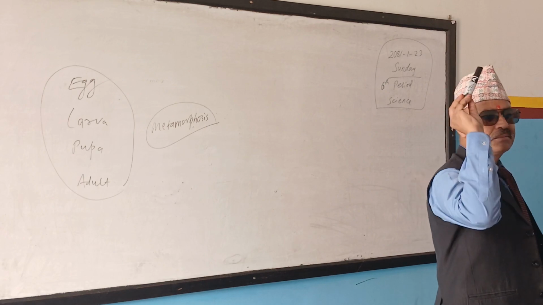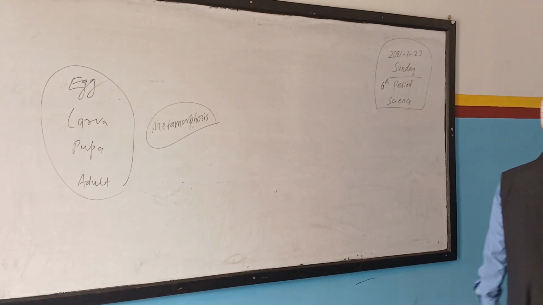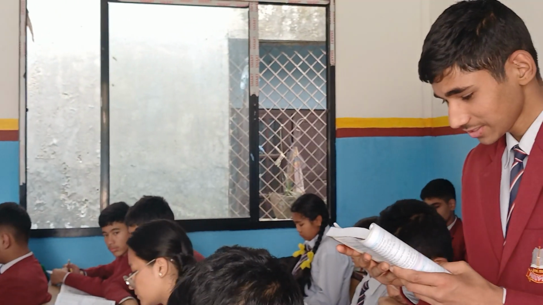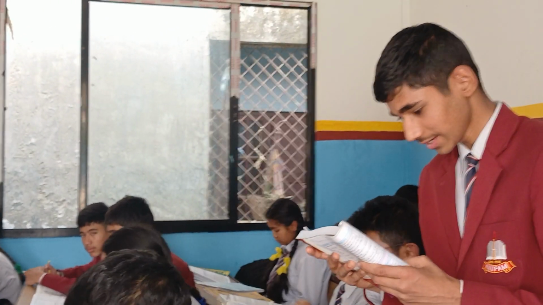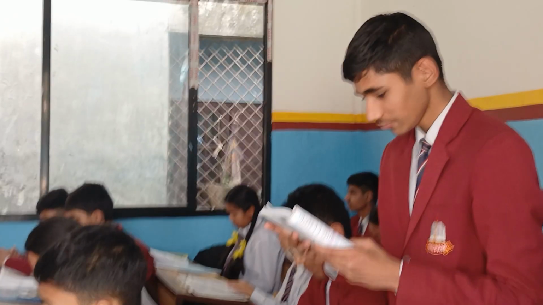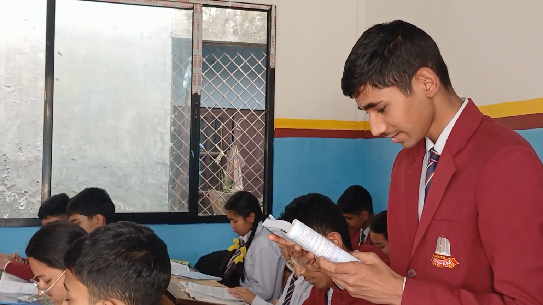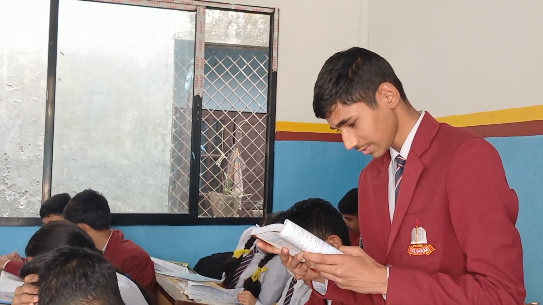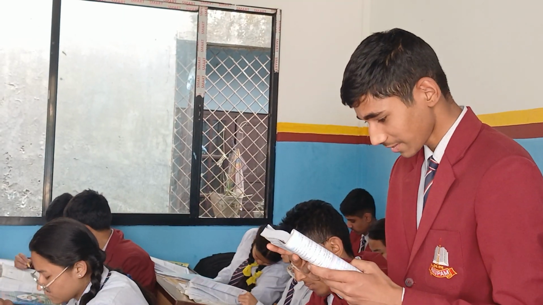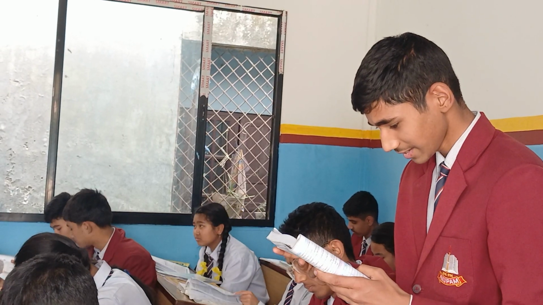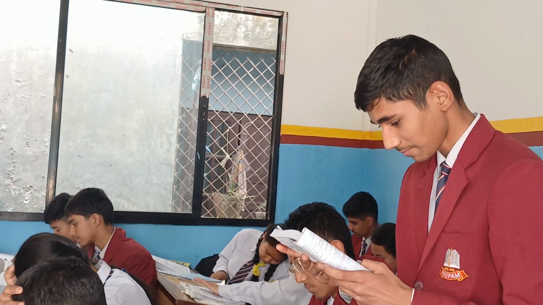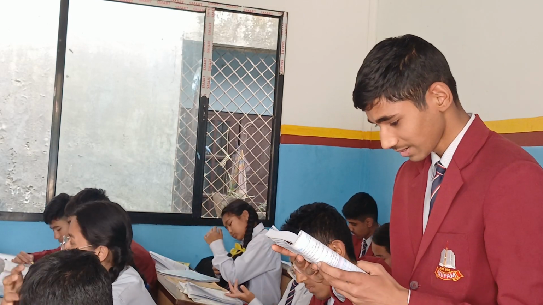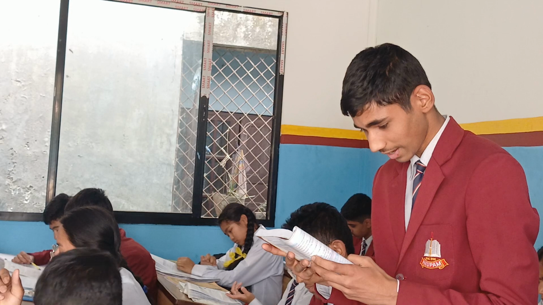Okay. Jai Kumar, will you read the egg portion? A queen bee is the only bee which lays about 300 pinhead sized white eggs in a single day. The size of the egg ranges from 1 millimeter to 1.5 millimeter. The egg is positioned upright and falls on the side by the third day. She examines each egg carefully and places each in the upright position into a hexagonal wax cell of the honeycomb. The egg takes 3 days to hatch into larvae.